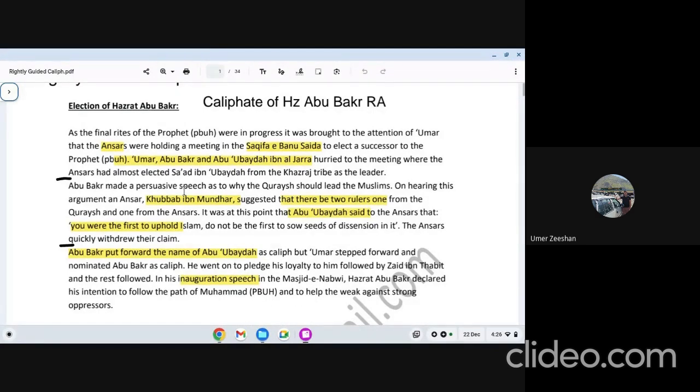How was the situation when the Holy Prophet died? Then you are going to talk about where all the people gathered. Whose house was it? Did it belong to the Muhajirin or to the Ansar? It belonged to the Ansar. And if you write the name of that place, it is Saqifa Bani Sa'ida. Here they gathered. Why did they gather there? To choose the next caliph. Why were the Ansar thinking the new caliph should be from them? Because they are the ones who helped Islam, and they thought that the Prophet belonged to the Muhajirin.